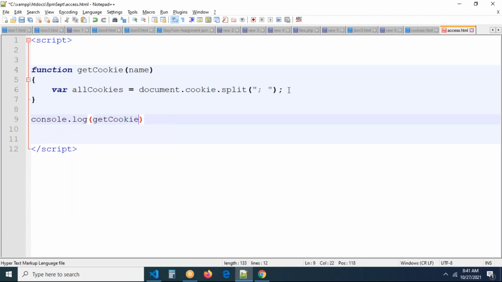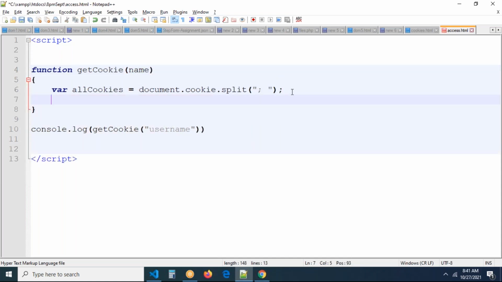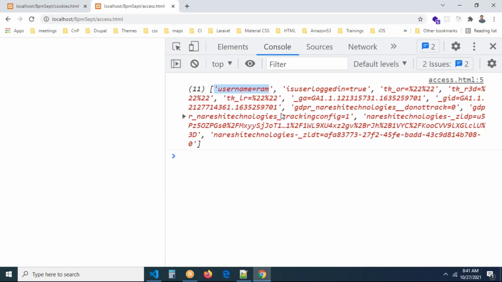getCookie is my own function, not predefined. In this I'm taking a username cookie. So when we call this function, we call it with a parameter. This function will be called getCookie, and in this we pass the username. Now this is an array. We can see this is an array.